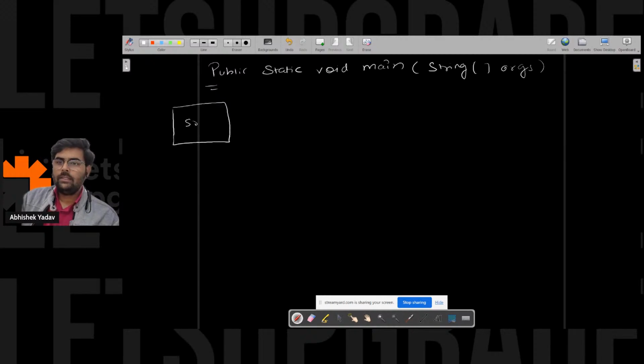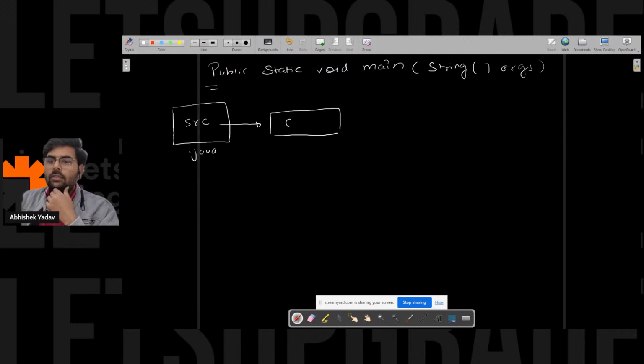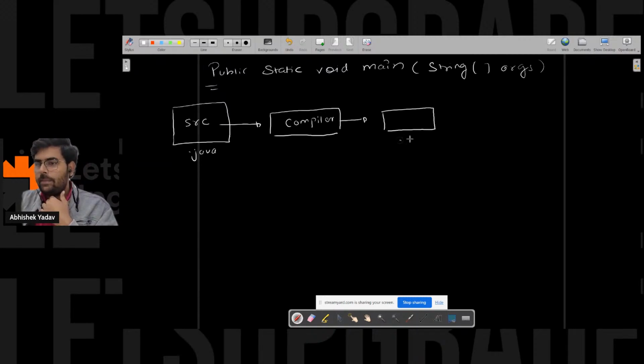That is the .java file. That .java file will be compiled by the compiler, and the compiler will generate a .class file. The compiler will generate what, guys? It will generate a .class file that we discussed yesterday. This is nothing but bytecode.